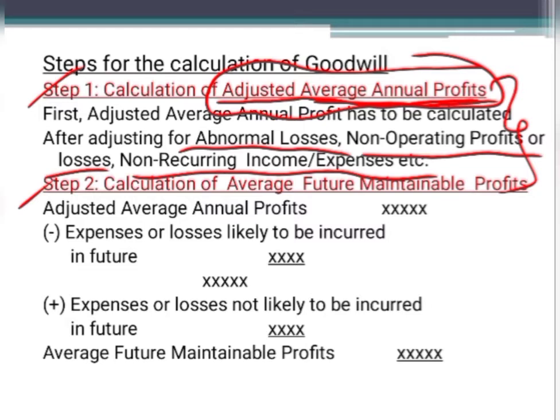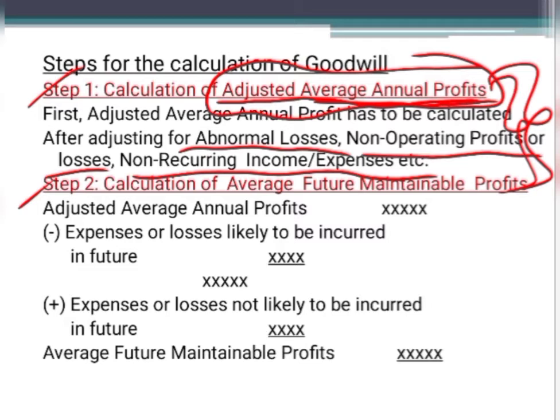Okay, so now these are the adjustments which you are making to the profit which are already given. But I am talking about certain expenses which have not been taken into consideration till now in the books of account, but in the future you may come across such expenses. For example, till now they have not taken up any insurance policy. Now in the future they have decided to take up one insurance policy on the properties of the firm. So what will happen?